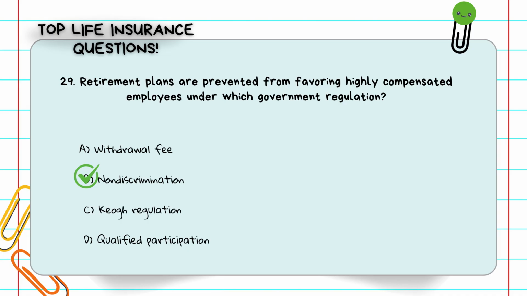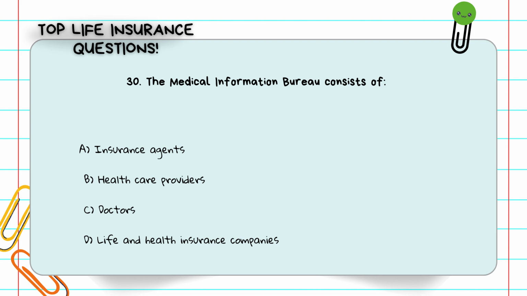Question number 30. The Medical Information Bureau consists of A. Insurance agents. B. Healthcare providers. C. Doctors. D. Life and health insurance companies. The MIB is a nonprofit made up of insurance companies that share information to detect fraud or errors. The answer is D. Life and health insurance companies.